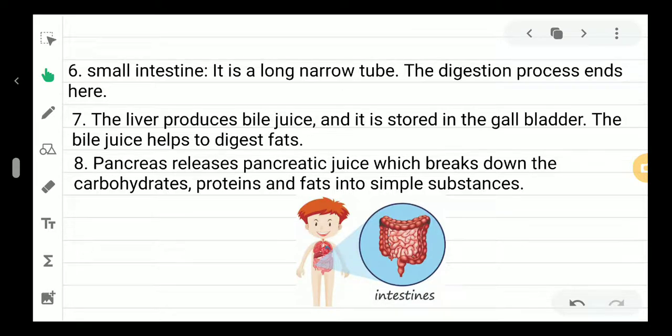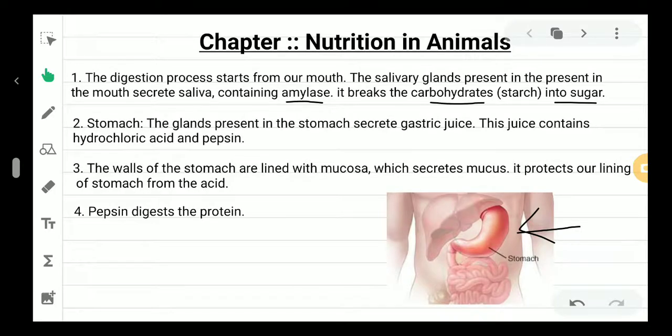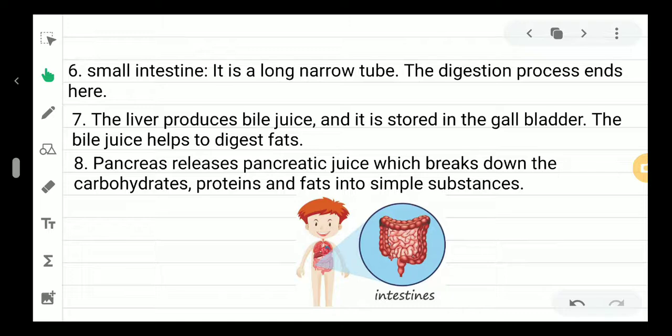Now one more thing, the pancreas. I cannot show you the pancreas. Where is the pancreas? Here it is. It cannot be seen, so you will see it from your book, or in my previous class I told you about the pancreas. So the pancreas releases pancreatic juice, and this pancreatic juice will break down the carbohydrates, proteins and fats into simple substances.